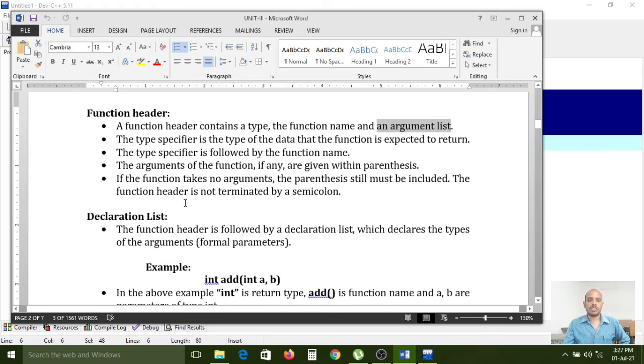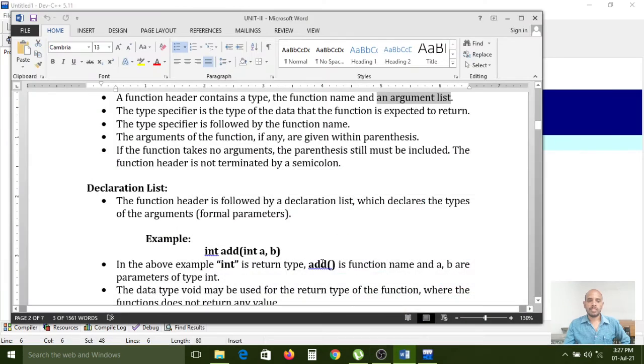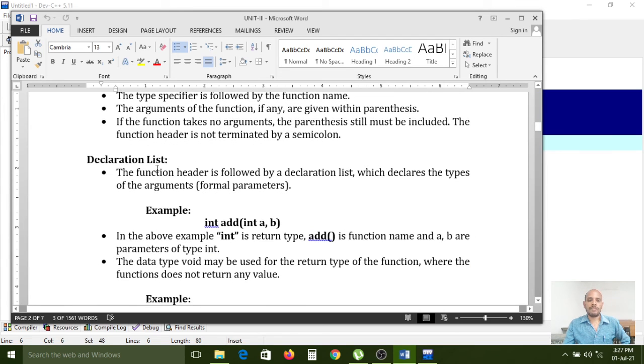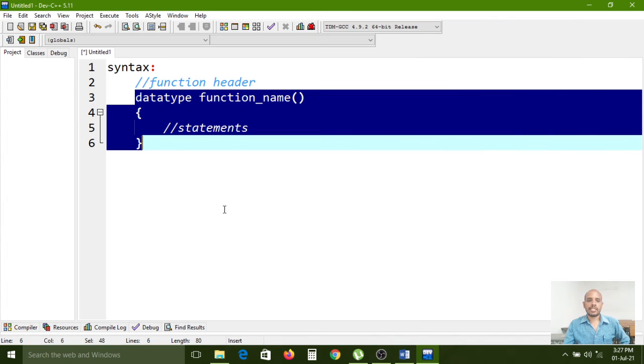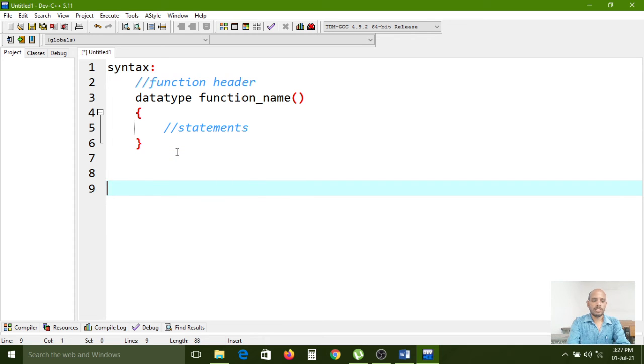So function header is over. Next, declaration list. A declaration list is nothing but a function header followed by a declaration list which declares the type of the argument. Those declaration lists are also called formal parameters. For example, now I am going to use this one.